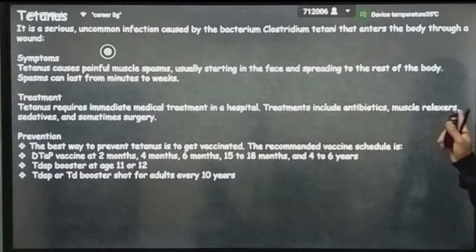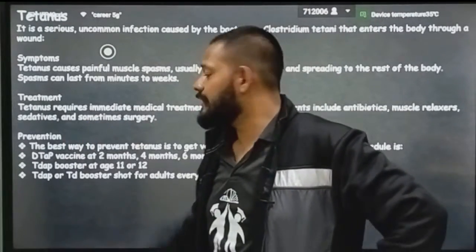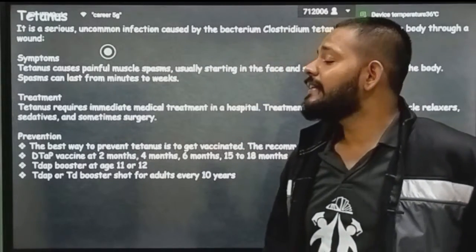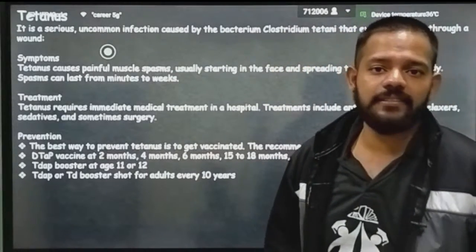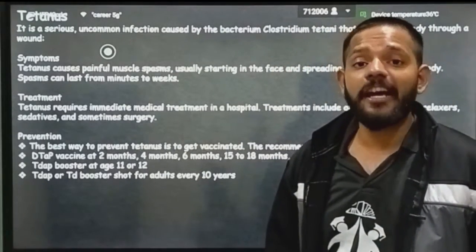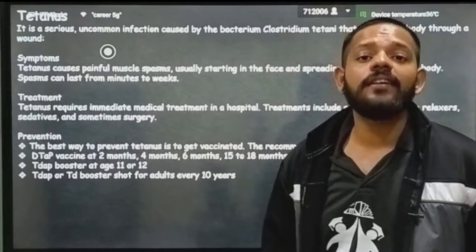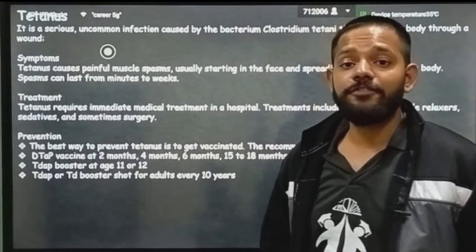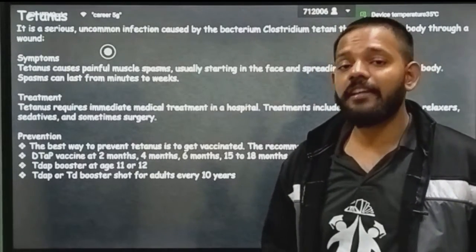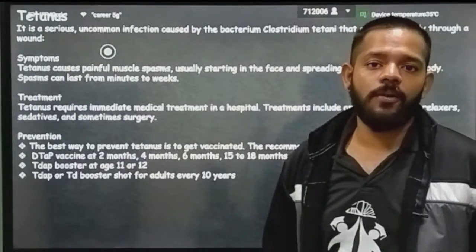Okay, so treatment: tetanus requires immediate medication treatment in hospital. Treatment includes antibiotics, muscle relaxants, sedatives, and sometimes surgery. Okay, tetanus is a very deadly disease. Okay, it is a very, very deadly disease if you do not treat it. Okay, if left untreated it will cause havoc to your body.